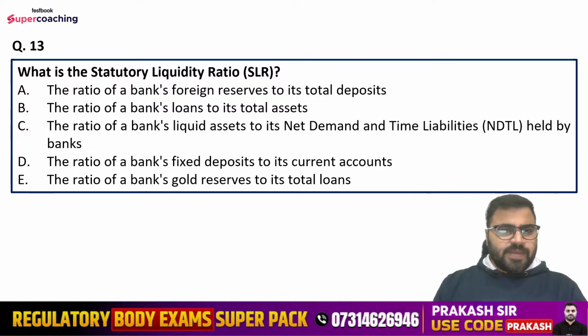Question number 13 is, what is the statutory liquidity ratio? Options are: the ratio of a bank's foreign reserves to its total deposits; the ratio of a bank's loan to its total assets; the ratio of a bank's liquid assets to its NDTL held by banks; the ratio of a bank's fixed deposit to its current accounts; or the ratio of a bank's gold reserves to its total loans. So what is the correct description of statutory liquidity ratio? So Rajvardhan is saying option number C. Yes guys, what about others?